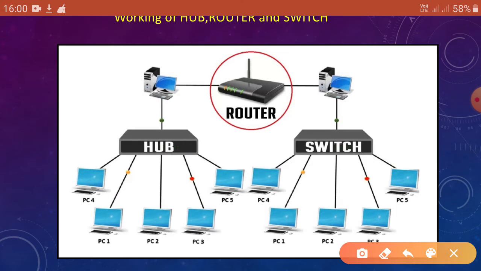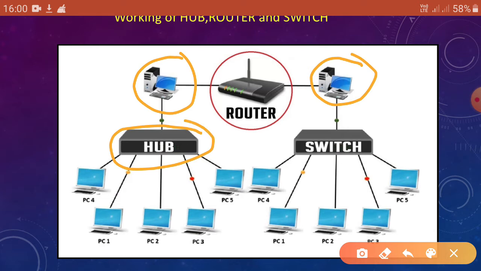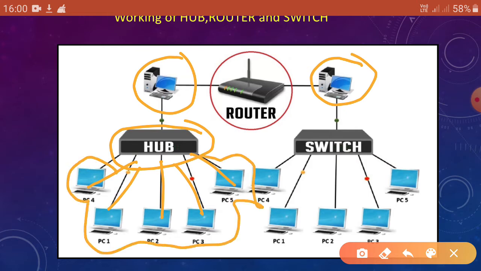So this is the working of hub, router and switch. A router is connecting two computers, and this hub connects all the devices or the PCs, personal computers. Here you can see that the hub connects all the computers together in a network, and a switch also connects all the computers in a network.